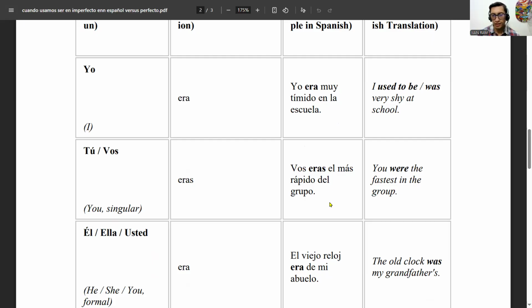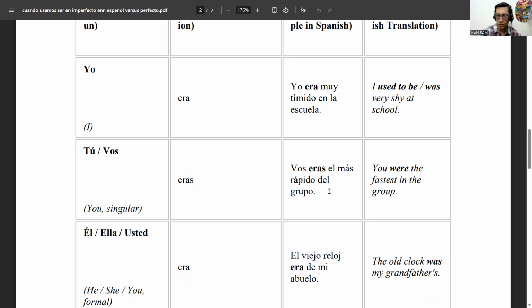Let's see here. Vos eras el más rápido del grupo. You were the fastest in the group. You used to be the fastest in the group. So again, that was the quality. Vos eras. Anytime we had a competition or exercises to do, this person was the fastest.